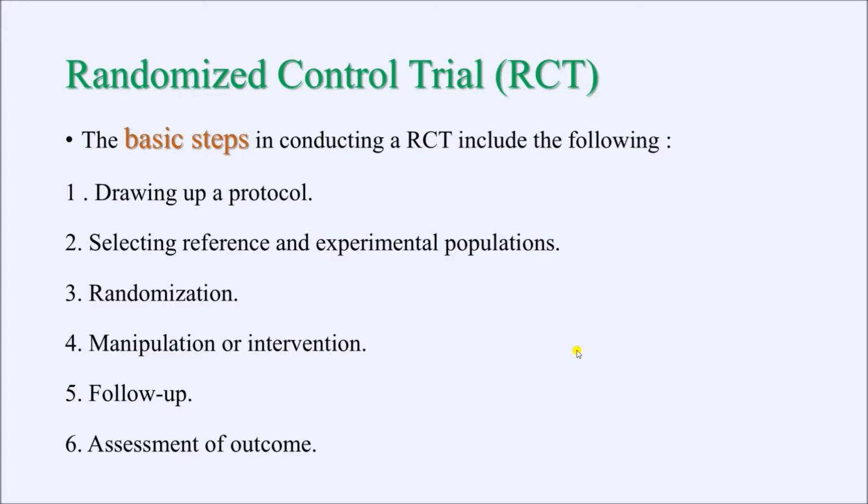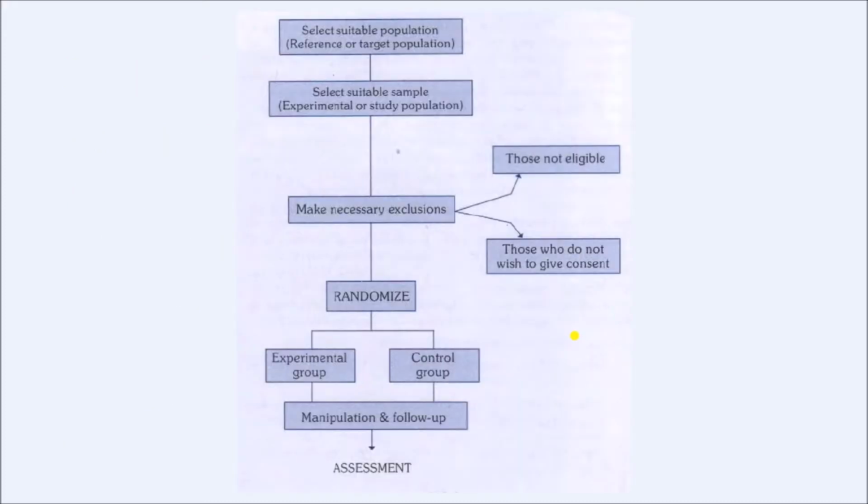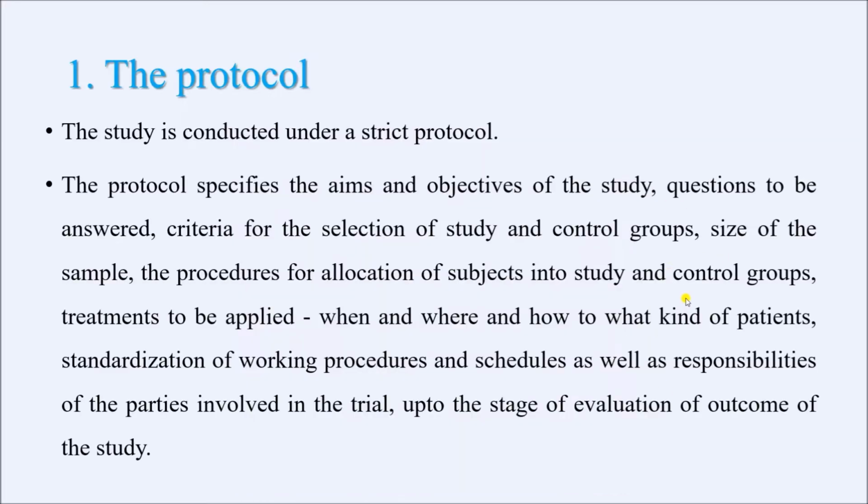These are the different steps in conducting a RCT: drawing up a protocol, selecting reference and experimental populations, randomization, manipulation or intervention, follow-up, and then assessment of the outcome. This is the flowchart of an RCT. We shall discuss individual steps in details.